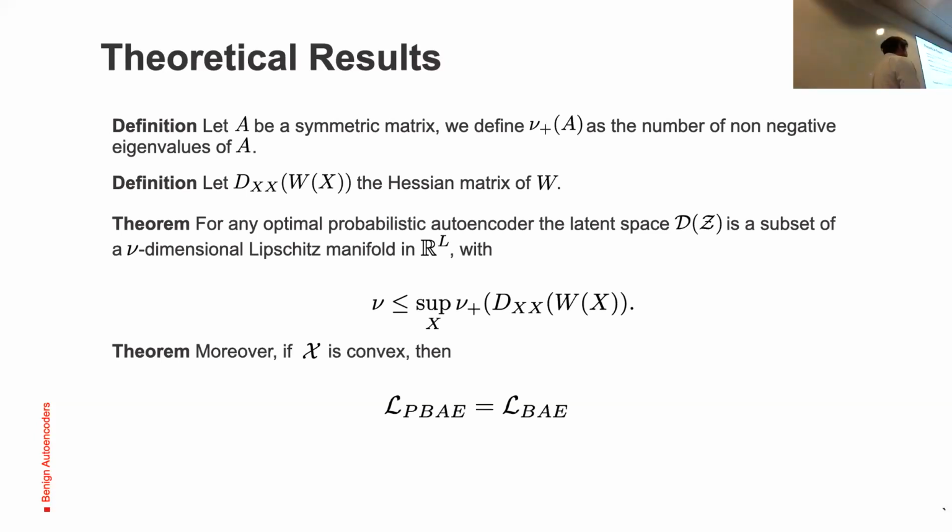And finally, if the original data is convex, we can show that the loss of the probabilistic autoencoder is actually equal to that of the deterministic autoencoder.